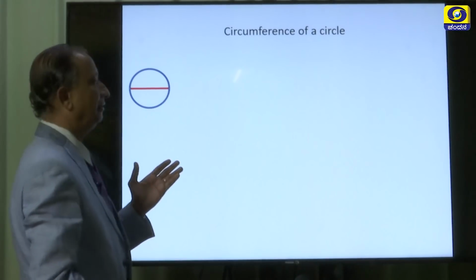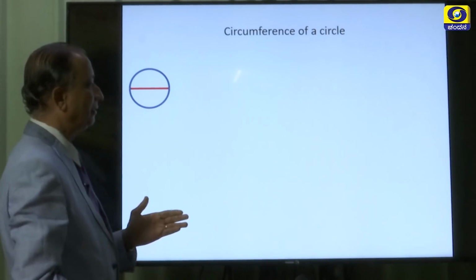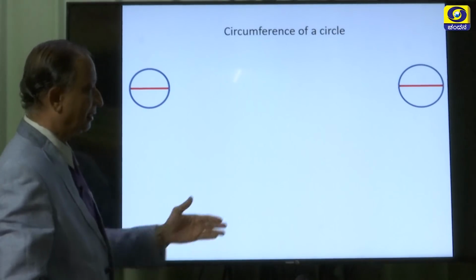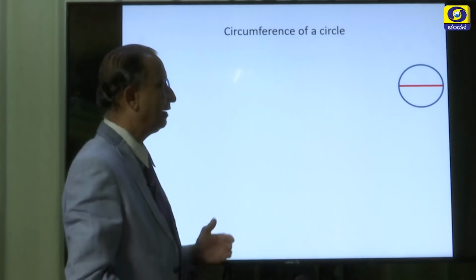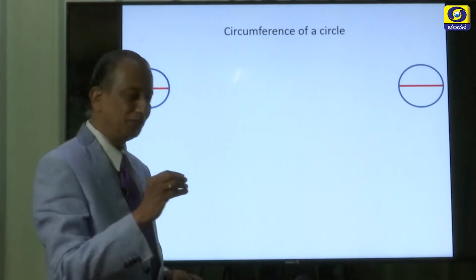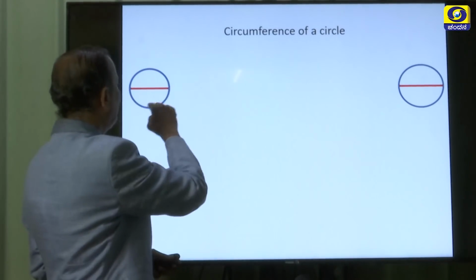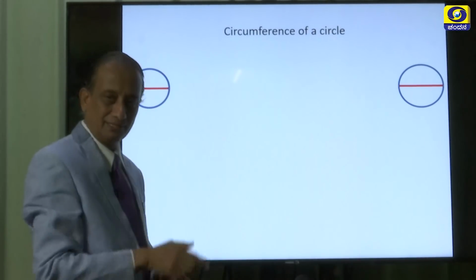Here is a circle with a diameter, and on the other side there is one more bigger circle with its diameter. We shall try to understand whether there is any relationship between the diameter and the length of this curve, that is called the circumference.